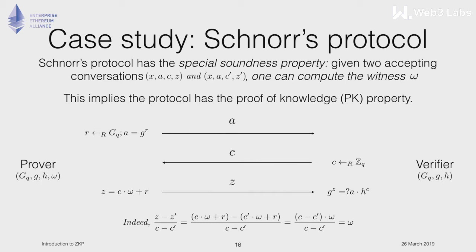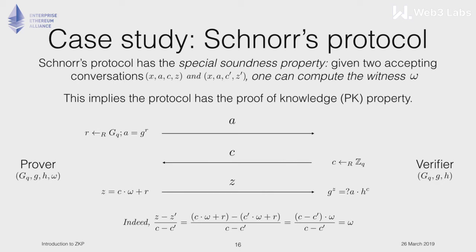So what does this tell us? That if there is a machine that can interact with the prover and can rewind the prover, such that it will always rewind the prover to the first initial statement and then accept two different challenges from the verifier, then that machine can compute such a W. So this means that the prover indeed knows such a witness.